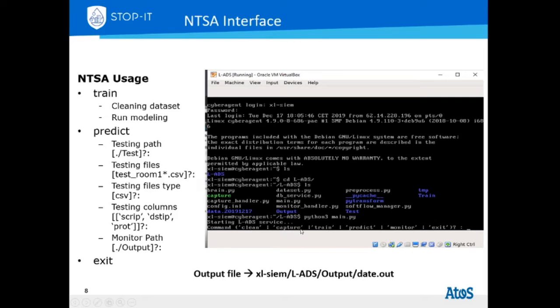If the model is already created, so we don't need to train the tool, what we can do is just select Predict. A message indicating the evaluating sample and the elapsed time will show that the NTSA has completed the analysis. The output file is automatically shared with the XLCM that will show in this dashboard the events and correlated alarms associated. We can just click Exit to get out of this application and close it.